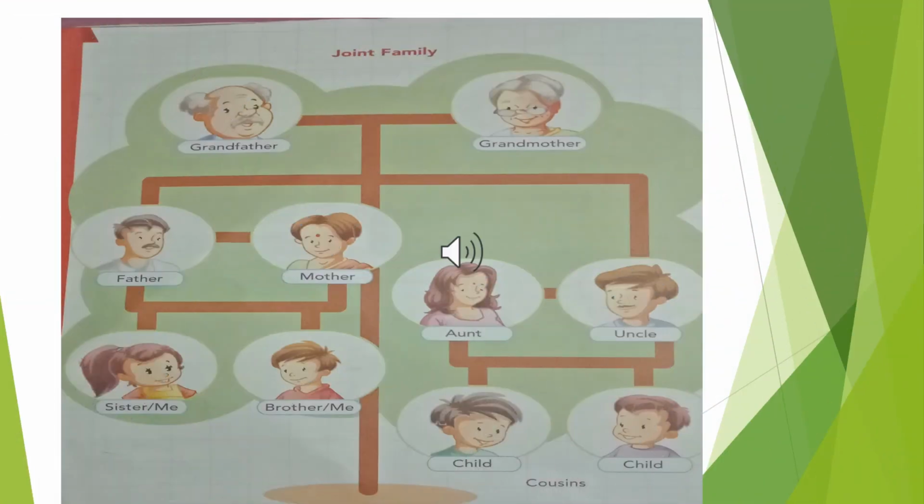Here is the chart of a joint family in which grandparents, parents, uncle, aunt, siblings, brother, sister live together. And one more thing, children, I forgot to tell you, the world's largest family is in India. In the state of Mizoram, it has about 181 family members who live together.